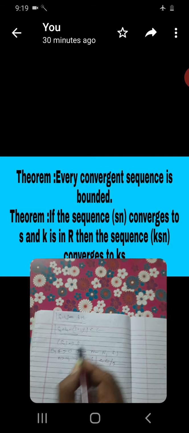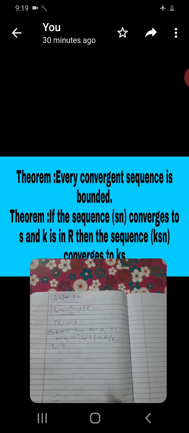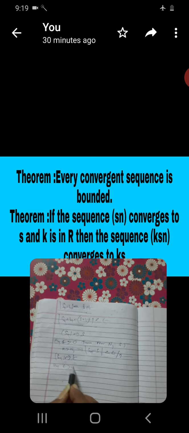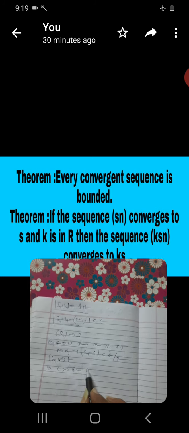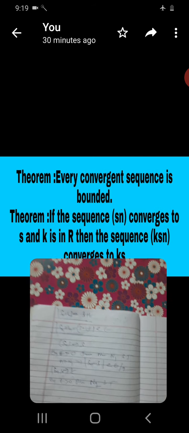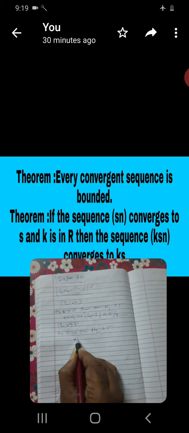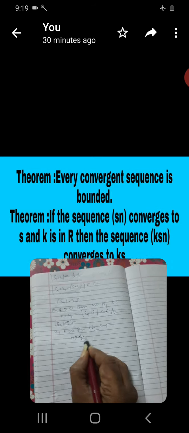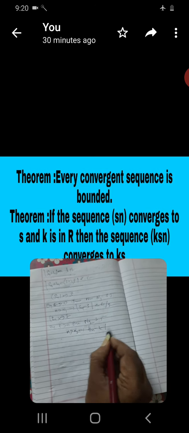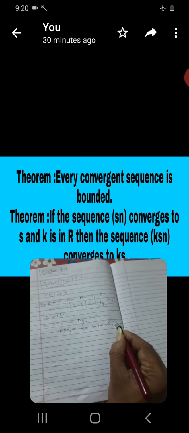Again, Tn is convergent to T. Now here also, for every epsilon greater than 0, there exists a number n2 such that n greater than n2 implies the absolute value of Tn minus T is less than epsilon by 2. This is equation 1, this is equation 2.